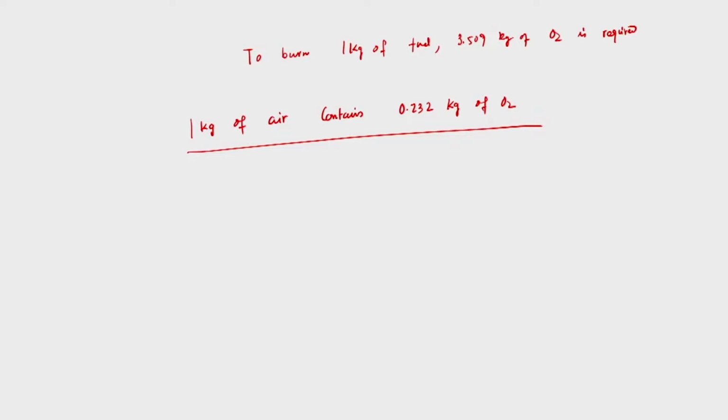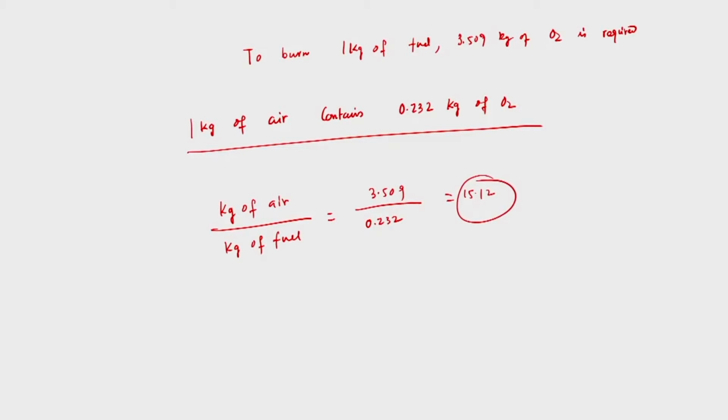So from there I can calculate the kg of air per kg of fuel, which equals 3.509 divided by 0.232, and that is equal to 15.12. So this 15.12 is called the chemically correct or stoichiometric air fuel ratio.